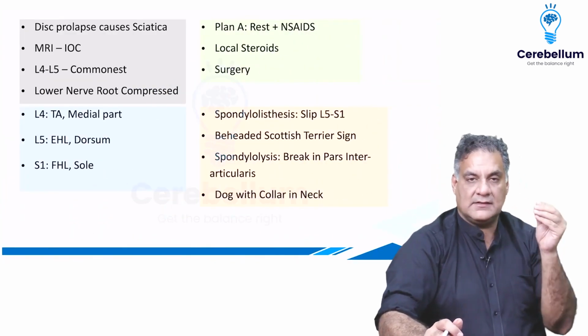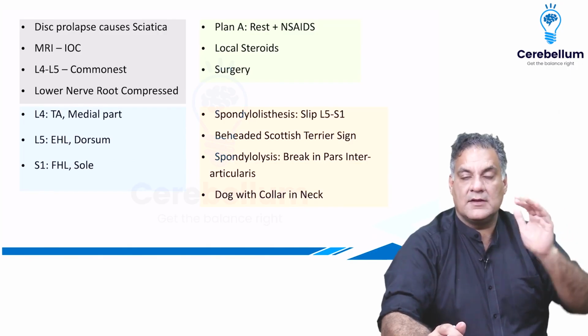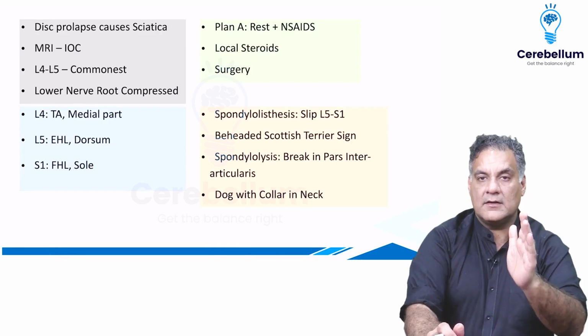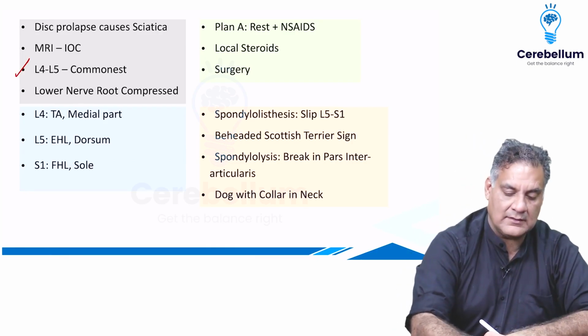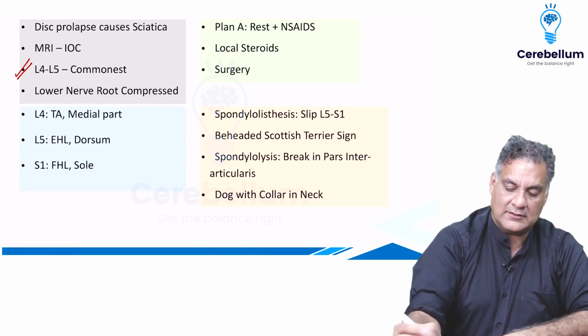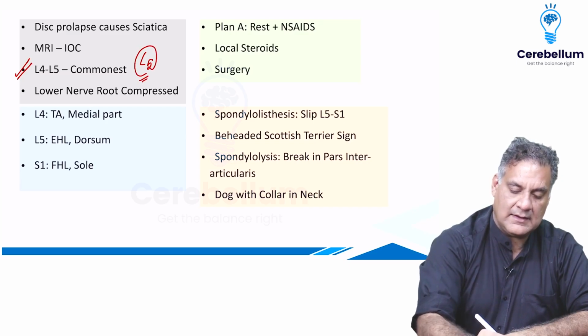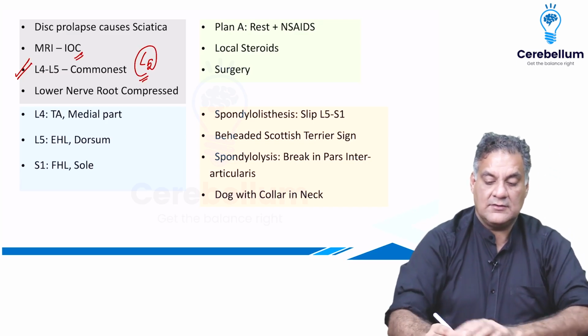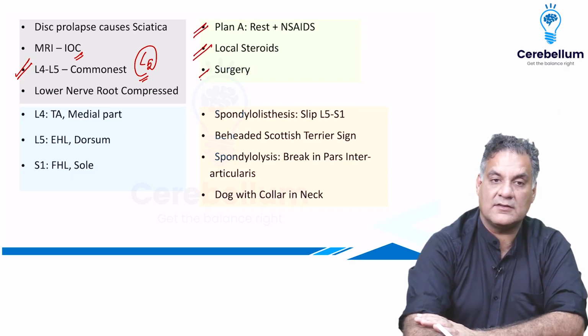Disc prolapse is the movement of the disc, the nucleus pulposus compressing on the nerve root. Remember, the lower nerve root is most commonly compressed. L4, L5 is the commonest disc prolapse. So the L5 is the commonest nerve root which is compressed. MRI is the investigation of choice. Treatment is plan A, that is rest plus NSAIDs, if not relieved, local steroids, if not, surgery.